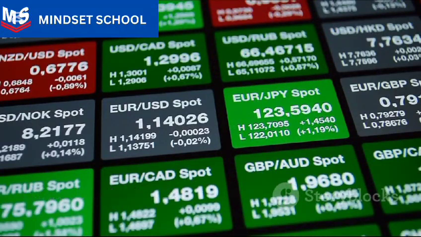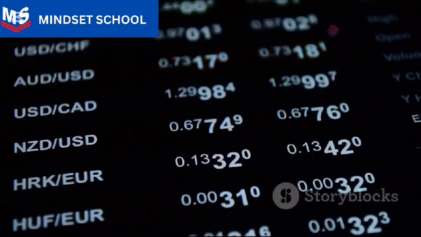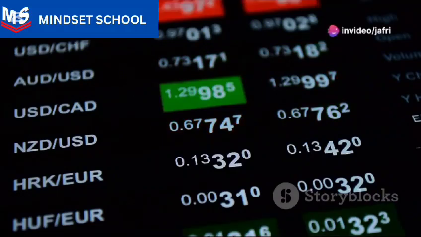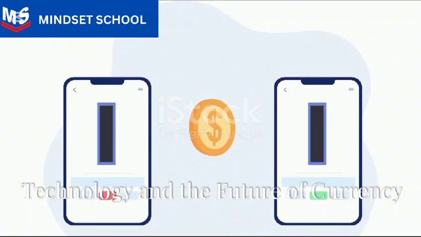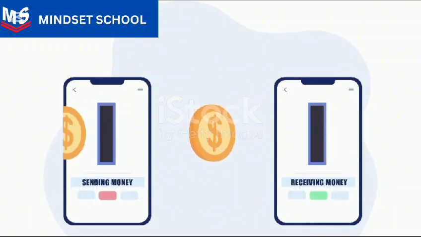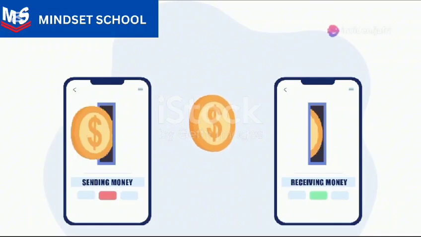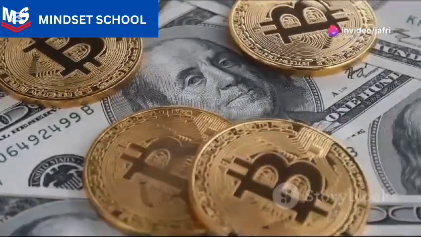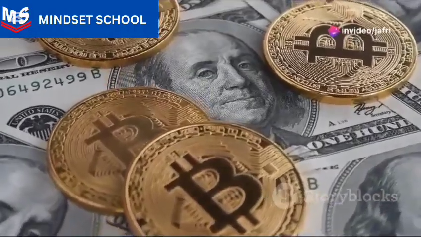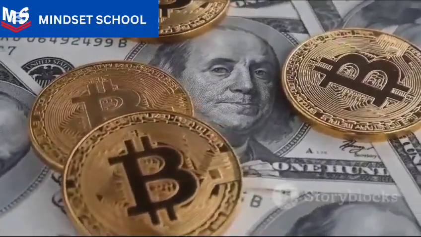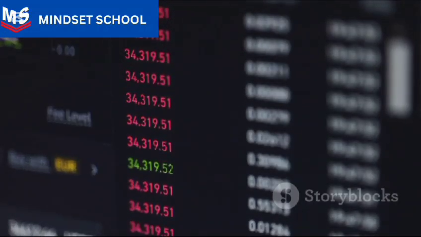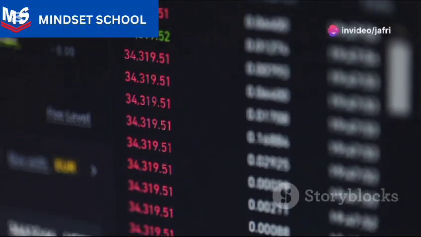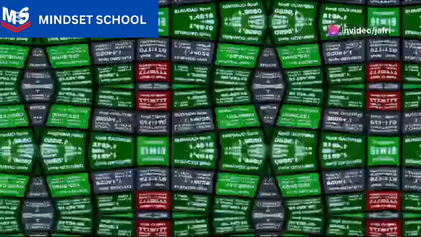Exchange rates, the price at which one currency can be exchanged for another, are constantly changing due to these factors. And it's these exchange rates that dictate purchasing power and global trade dynamics. Today, technology is reshaping currency further. Digital currencies and cryptocurrency are challenging traditional fiat systems by introducing decentralized forms of currency. While still volatile, cryptocurrencies like Bitcoin have shown how technology and innovation are reshaping ideas around currency and value.